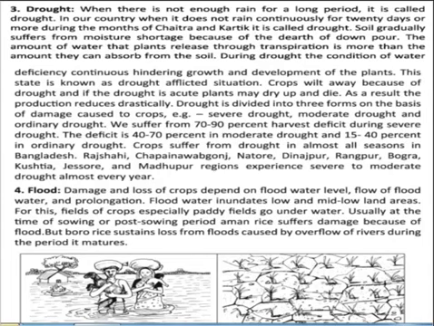Fields are submerged under water usually at the time of sowing and the post-sowing period, and rice suffers damage because of the flood. Boro rice sustains loss from flood caused by the overflow of a river during the period before it matures. If the boro rice is mature, it will be safe from the flood.